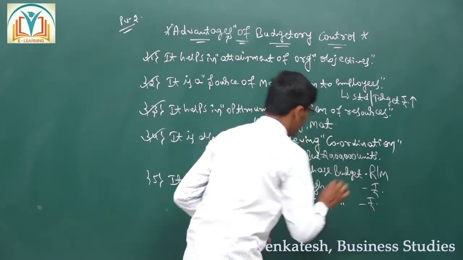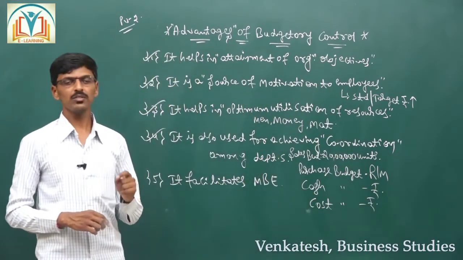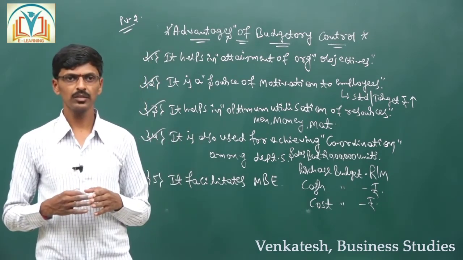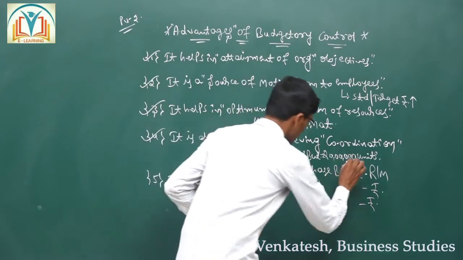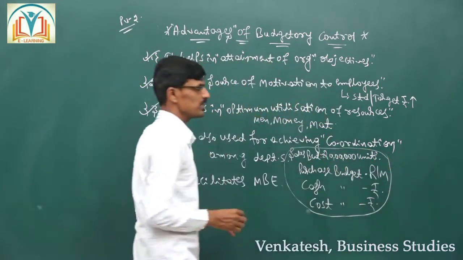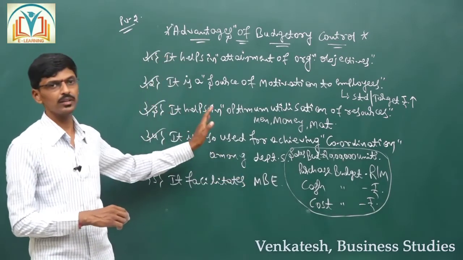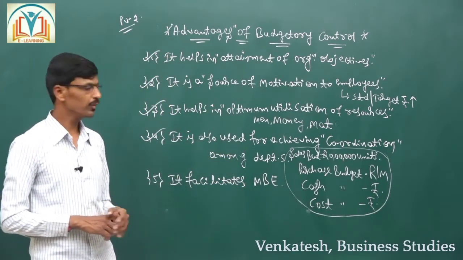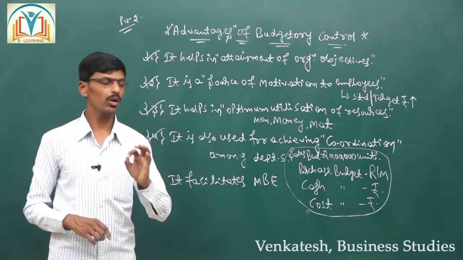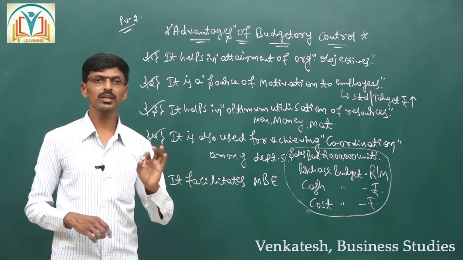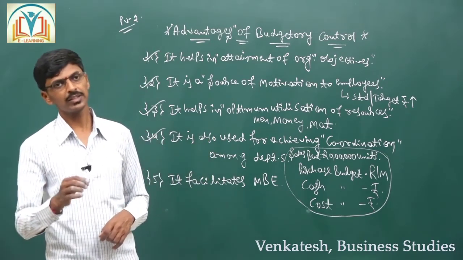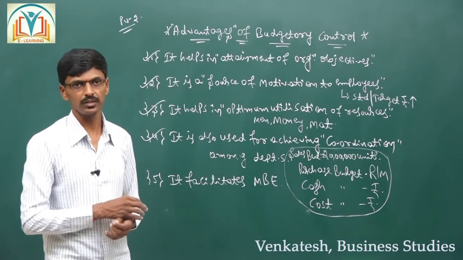That is, to manufacture 20 lakh units of product, how much cost is to be incurred. When all these departments work together, they can realize the target. Therefore, the budget is also helpful in achieving coordinated efforts among the departments. With the help of budgetary control, we can ensure coordination.